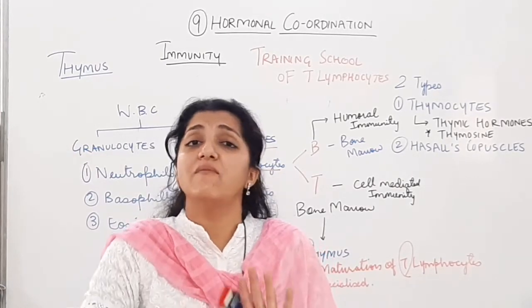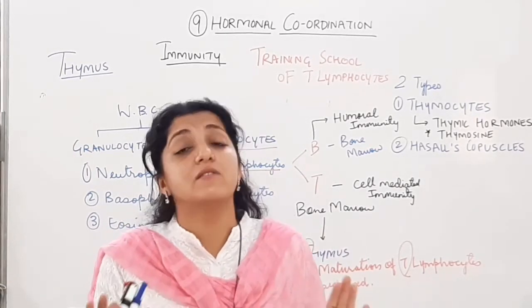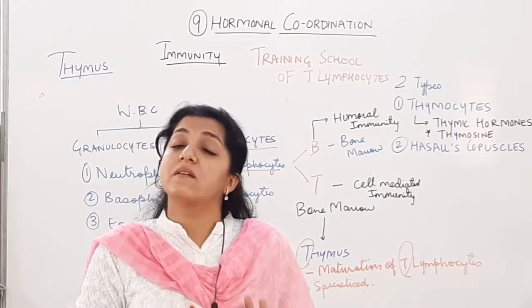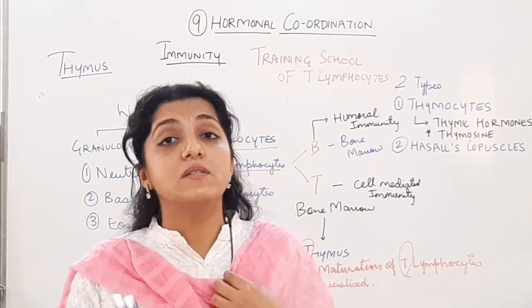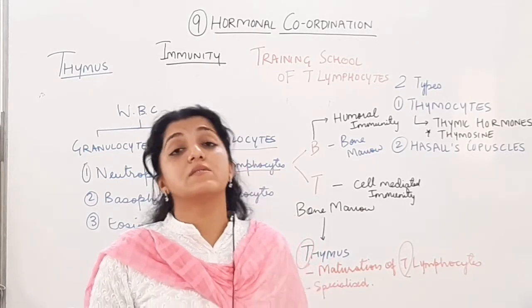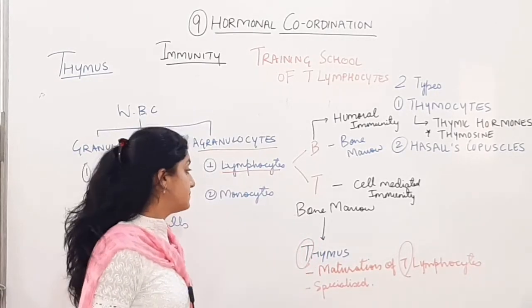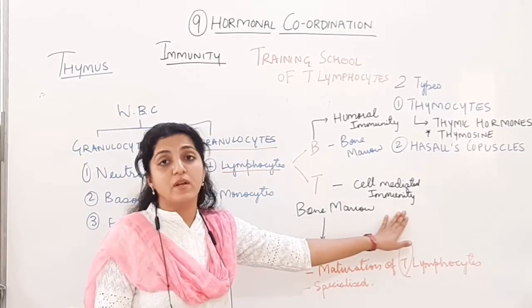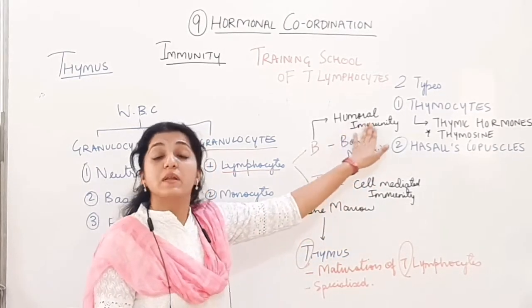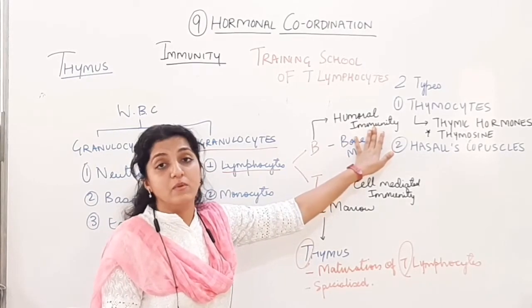We will be seeing in very detail in your 12th standard chapter. Alright, there's a complete chapter on this immune system. हम वहाँ पे देखेंगे what is cell-mediated immunity, what is humoral immunity. T lymphocytes will mainly be concerned with cell-mediated immunity and the B lymphocytes will be concerned with humoral immunity.